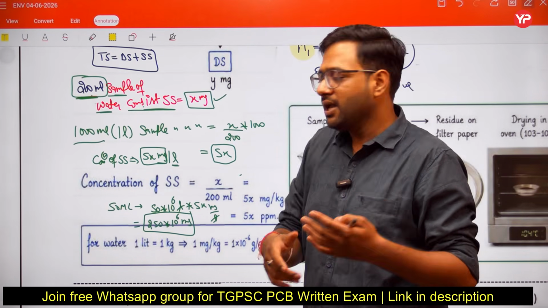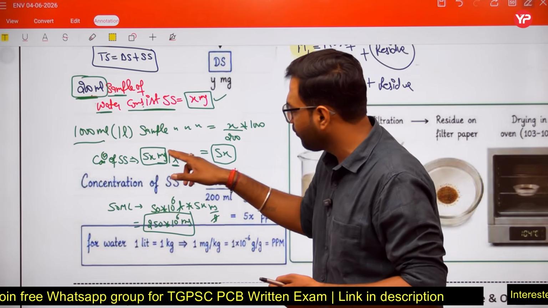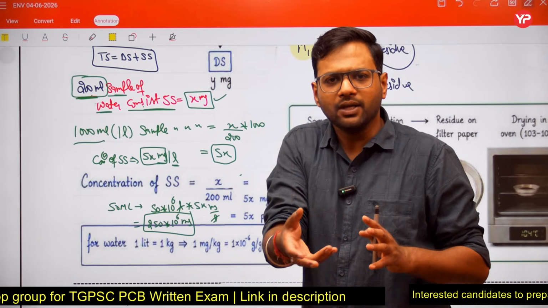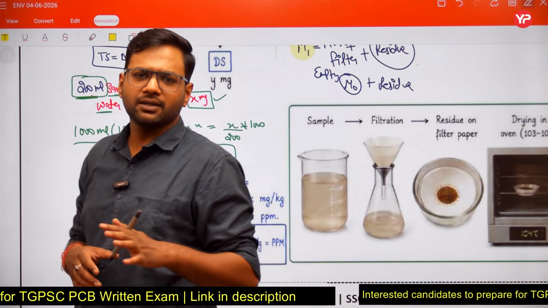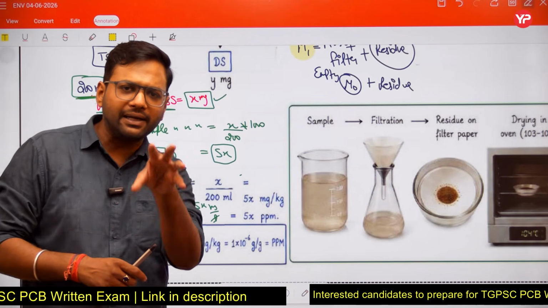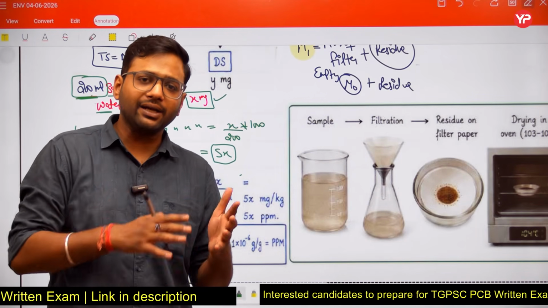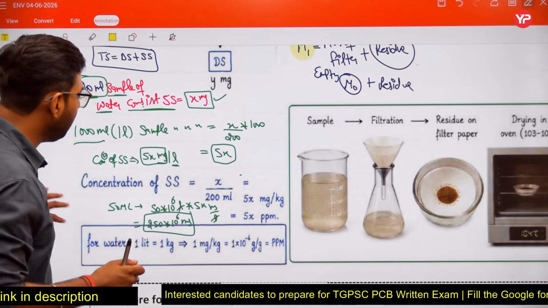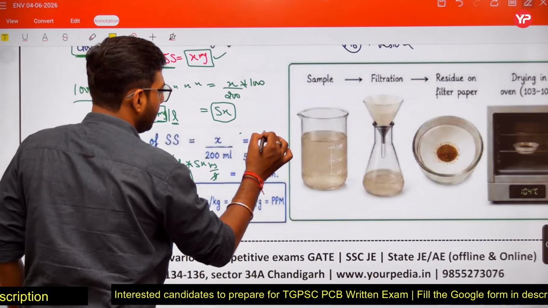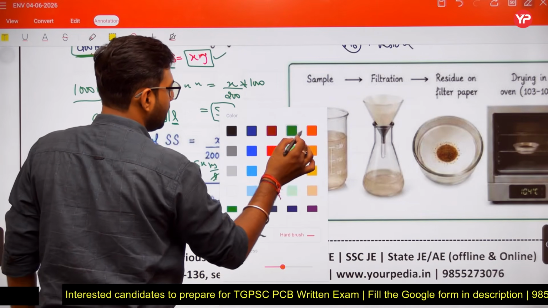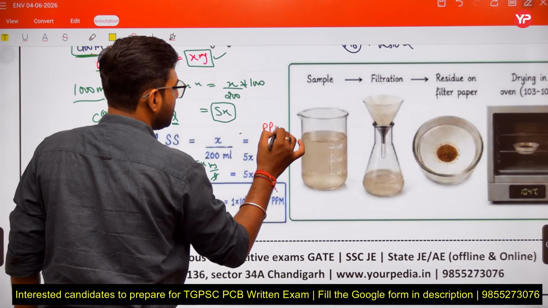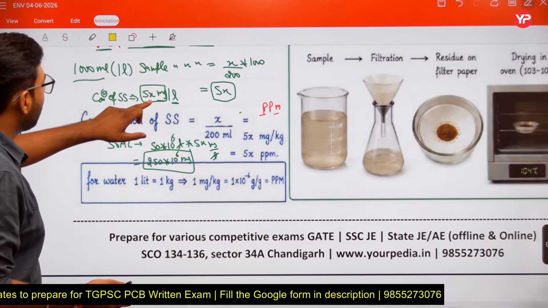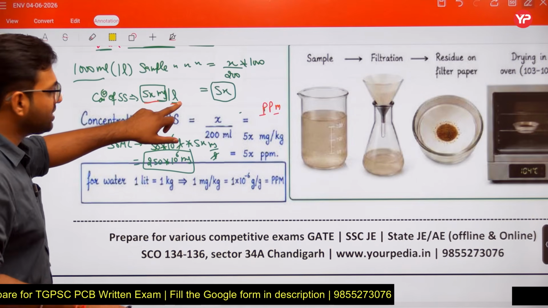And that means if we report our answer in terms of milligram per liter, it makes our calculation easier. So that's why all the parameters are reported in terms of milligram per liter. Right? For water case, we also choose one another unit, ppm. ppm means parts per million. So either you say 5x milligram per liter, or you can say 5 ppm.